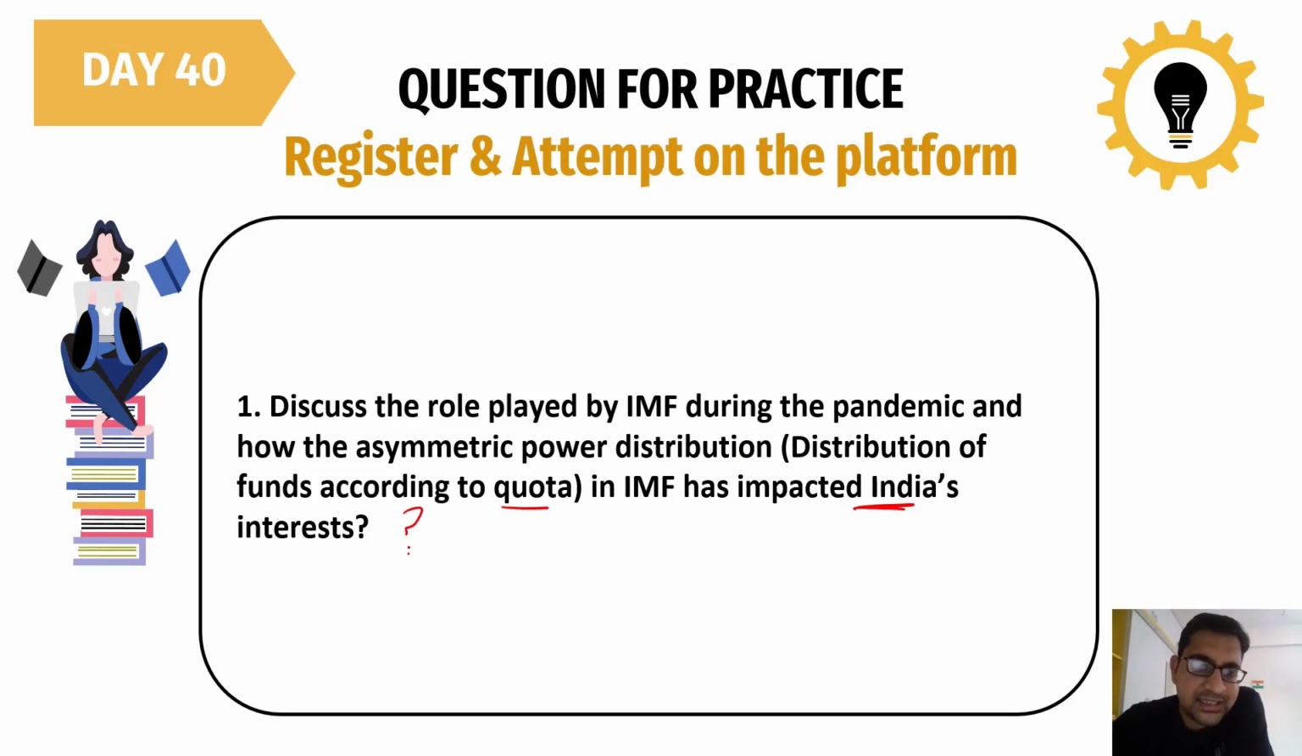First of all, discuss the role played by the IMF during the pandemic. As you all know, the IMF released a huge sum of money for various nations. And the second part asks how the distribution of funds according to the quota system has affected or impacted India's interest. Okay, this is the question for today. So this is the 40th question that you are going to do.